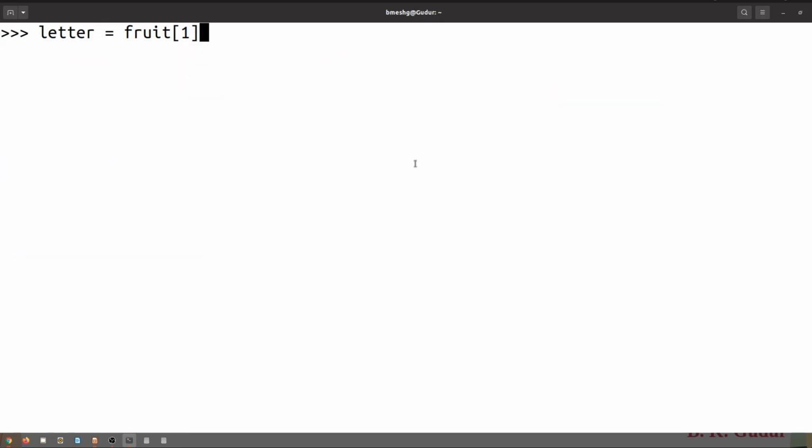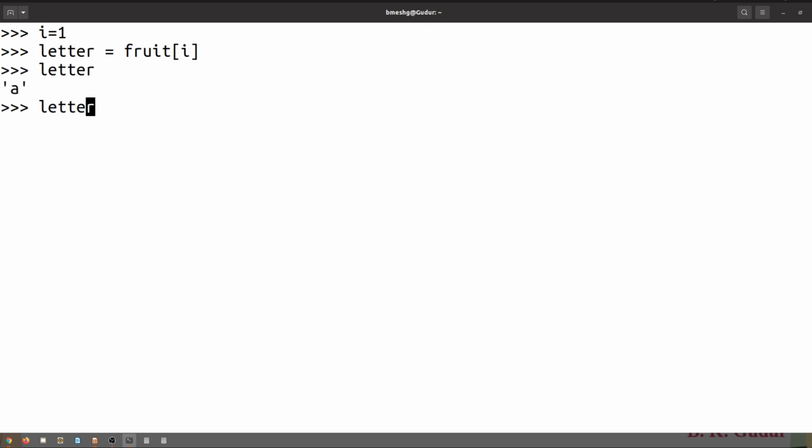One more important thing, dear students: here, instead of using just a number, we can use even an expression. Because of that, I'll take one variable i and assign it to 1. And within this, if I write fruit of i, as i is 1, we'll get letter is A. And if I write fruit of i plus 1, it will be letter N, because fruit is banana.